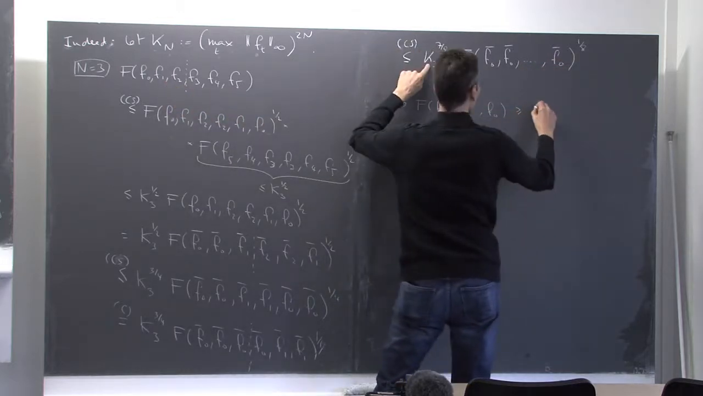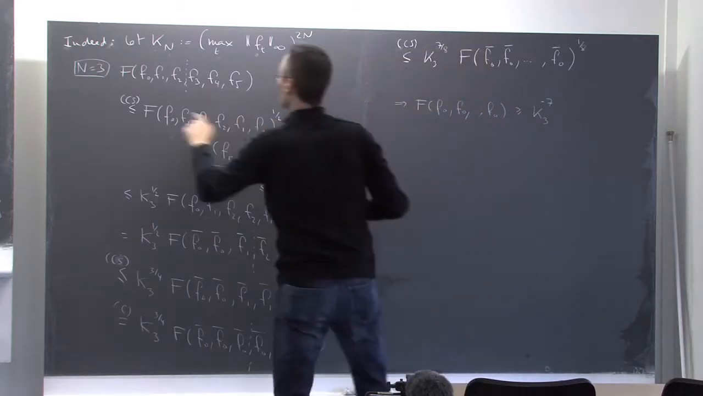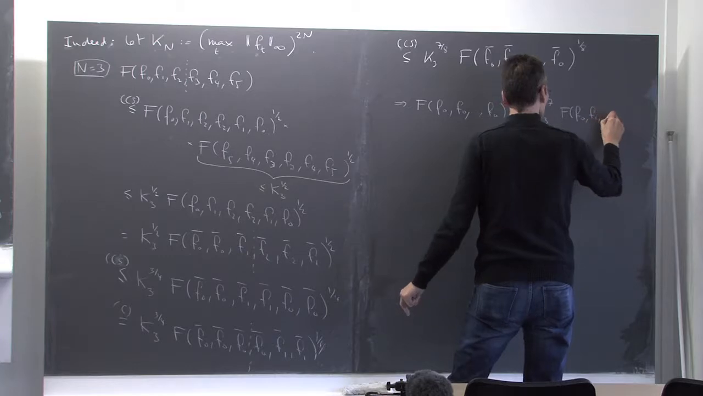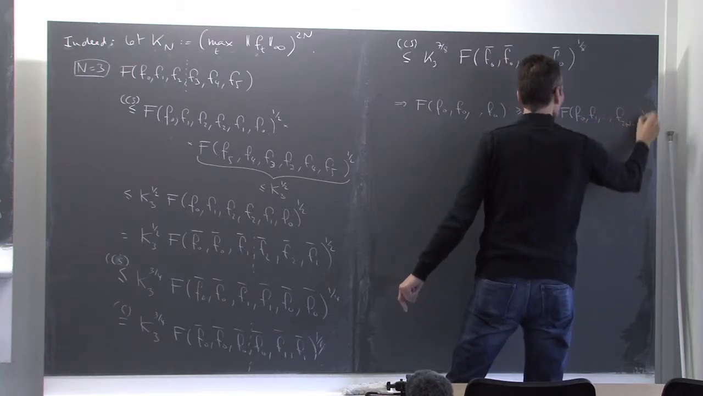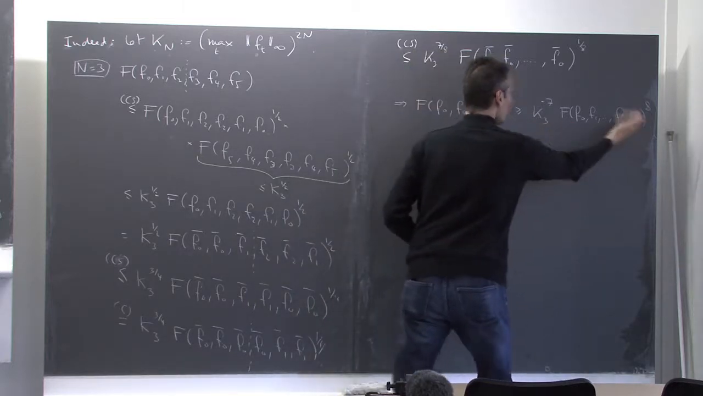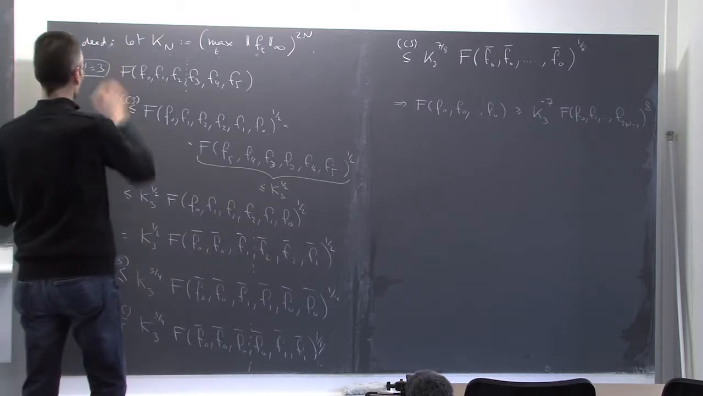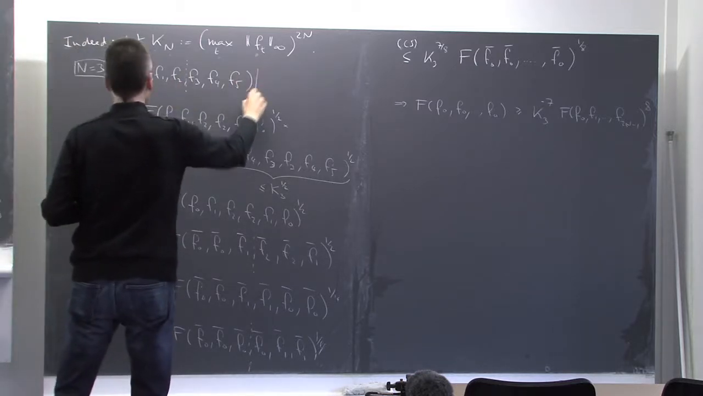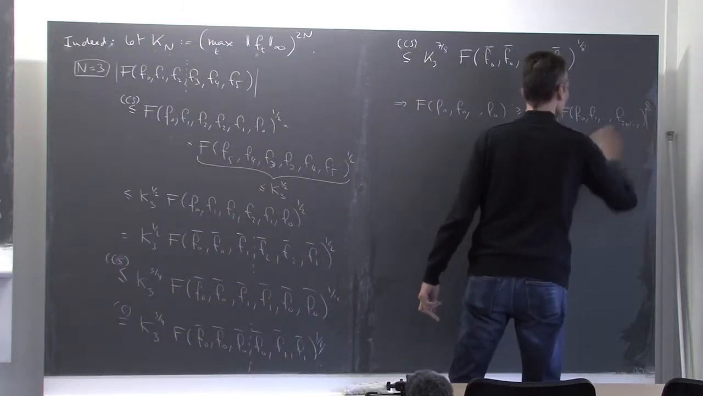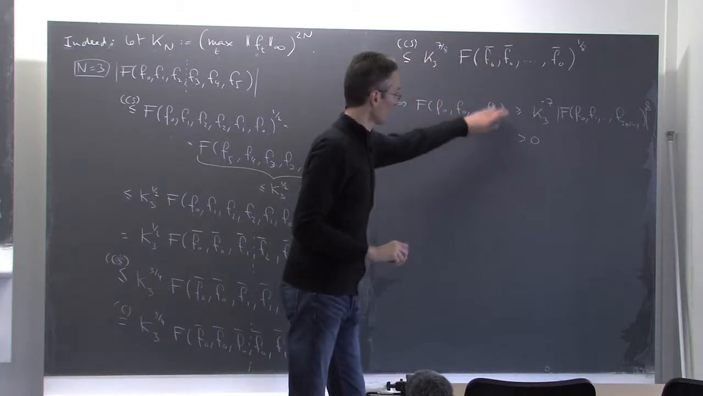So what I get is k3 to the power 7, minus 7, and then f of f0, f1, f2n minus 1 to the power 8. Now, this is just a positive number, and by assumption in the claim, this f, sorry, I should have put the absolute value, of course. So this f here is strictly positive, so everything is strictly positive, and I have proven that this guy is strictly positive.